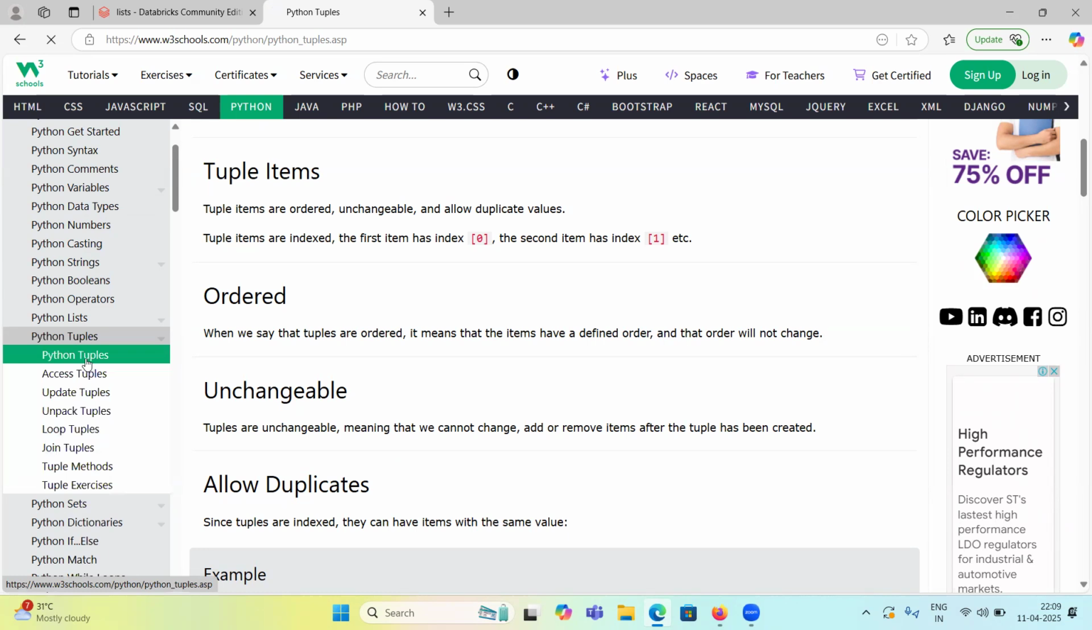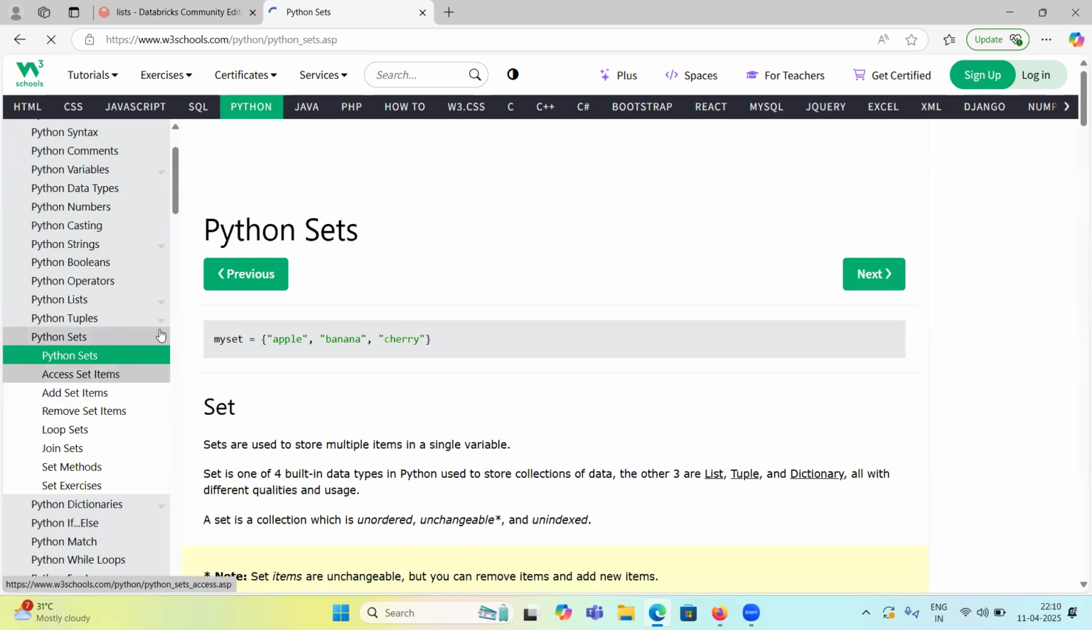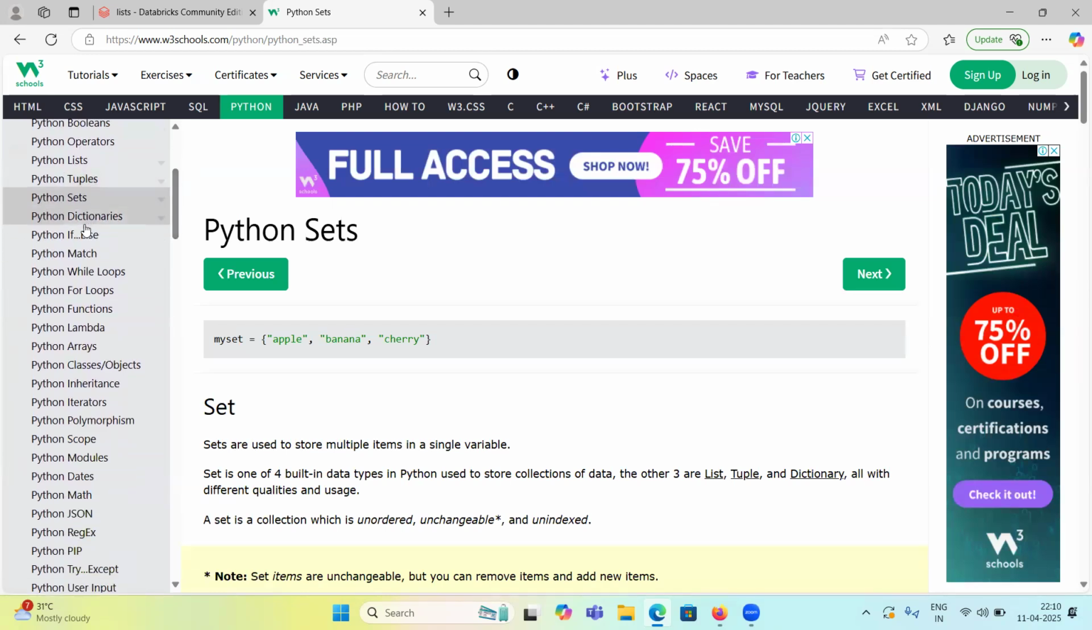In tuples there is a table of contents: how to access tuples, how to update, how to unpack, how to loop, how to join. Everything is there, so I am covering most of the things. For your practice, go through it from the start: list, tuple, dictionary, if else, while loops, for loops, functions, and lambda. Up to here we require.